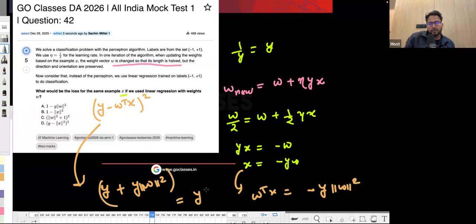Okay, which will be Y, you can take common 1 plus Y square. So what will be the loss for the example X if we use a linear regression W by? Basically this is the whole square, right? This is the whole square, and Y square is anyway 1. So this will be the answer. Okay, so C is the correct answer here.